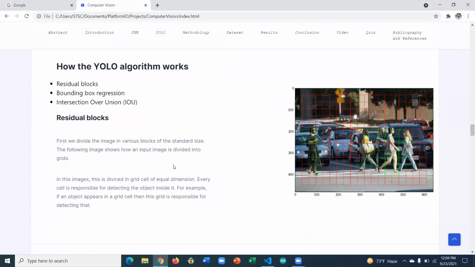So how does YOLO work? YOLO divides the image into blocks, the grid cells. You can see the red grid cells over here. So what does it do? It is putting the image objects, and the residual block is known as dividing the image into the grid cells. The second one is the bounding box regression. So what is the bounding box regression?